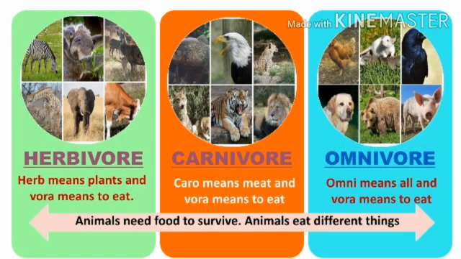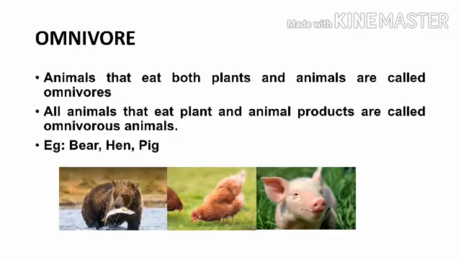Next one is omnivore. Omni means all and vora means to eat. So, what about omnivorous animals? They are the animals that eat both plants and animals.